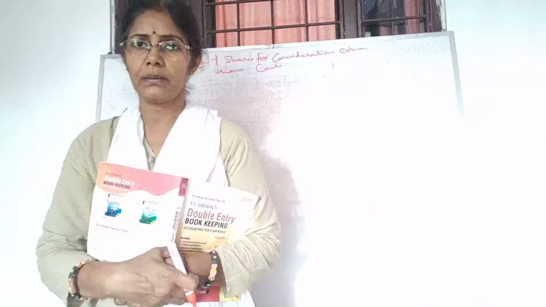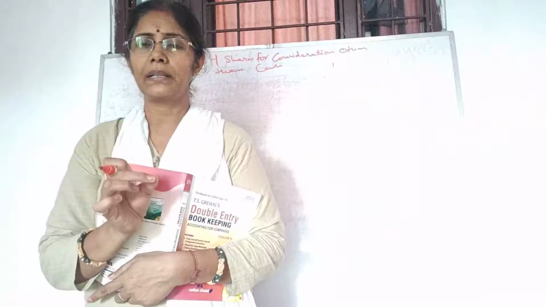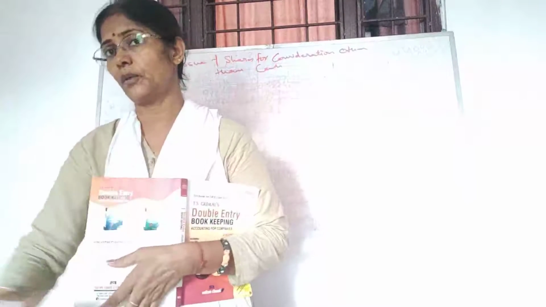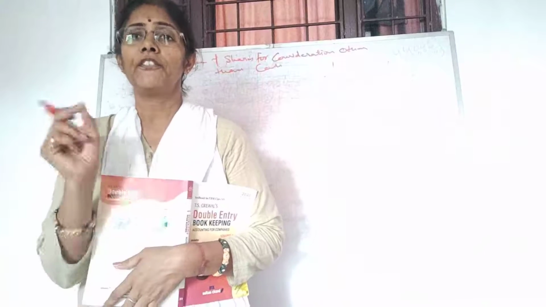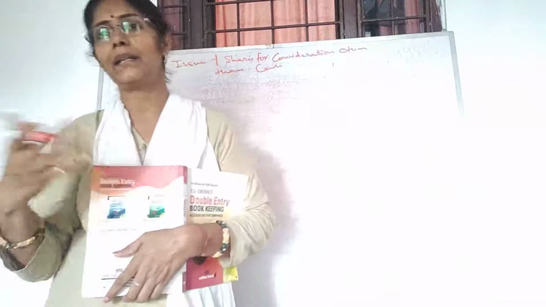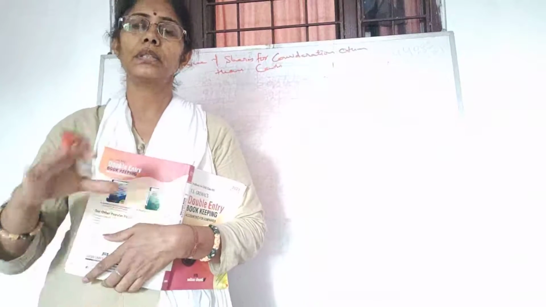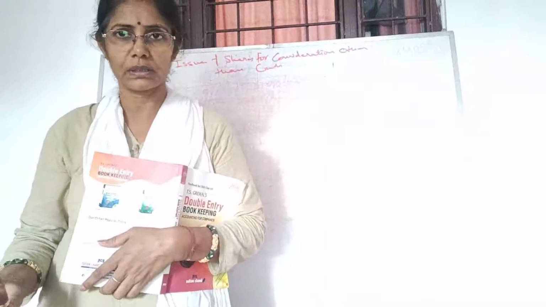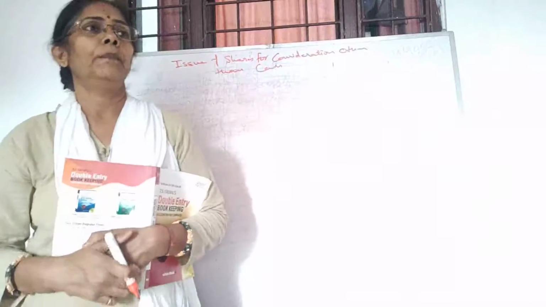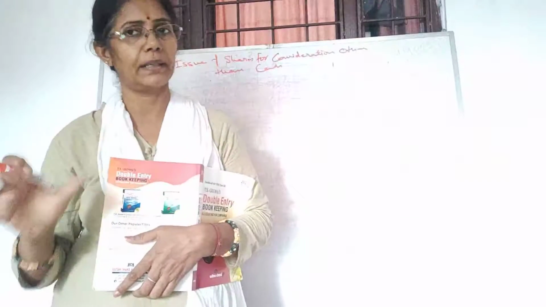We have done it 3-4 times. Let me revise it once again. Underwriters are the people who give you the guarantee for selling this much number of shares. If they fail to sell the shares of your company, then they take the shares themselves, or we can say they purchase the shares themselves. So they bear the risk of your not issuing the shares to the public. So the minimum subscription problem can be solved with the help of underwriters.